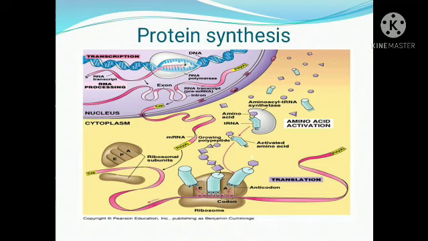Through intron splicing, a mature messenger RNA is formed, and it is transferred from the nucleus to the cytoplasm, where translation begins with the help of a ribosome. The small subunit gets attached to the start codon, and the tRNA corresponding to the messenger RNA gets attached to it, and then the larger ribosomal subunit gets attached.